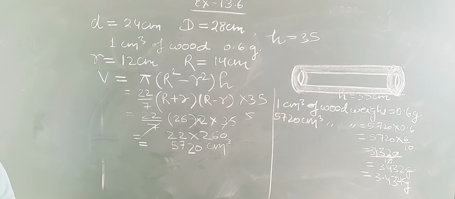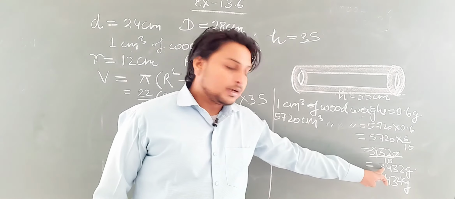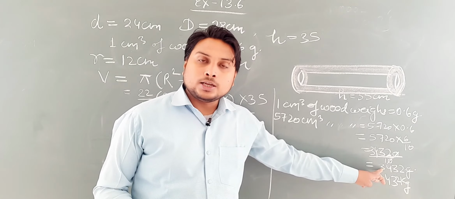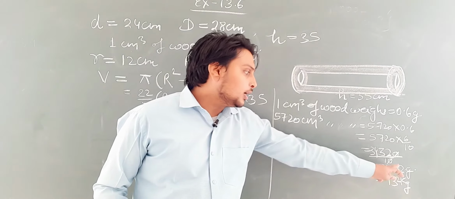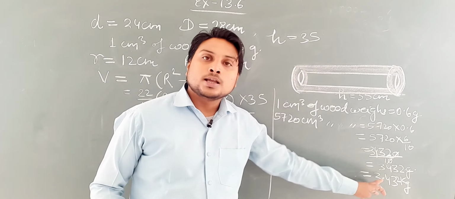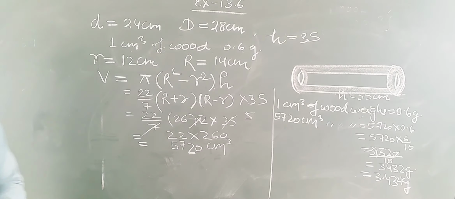3432 gram, okay. Here it is in the gram, and if we want to find it in kilogram, we have to divide it by 1000, and when you divide it by 1000, decimal will shift 3 places, so it will be 3.432 kilogram, okay. So just pause the video and note it down.